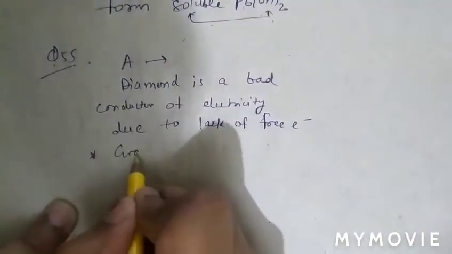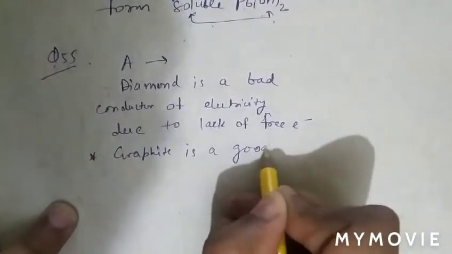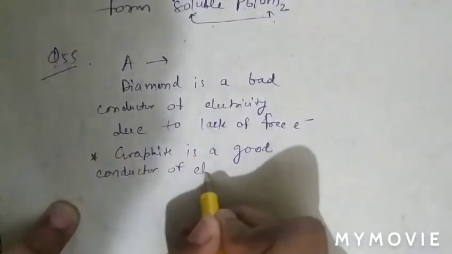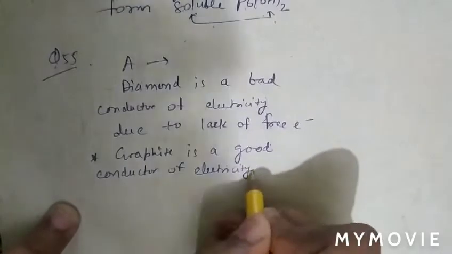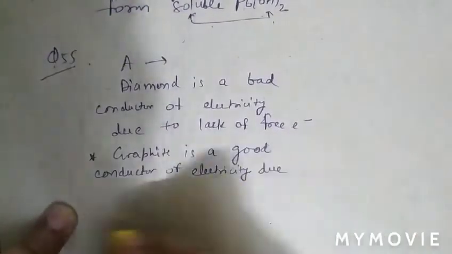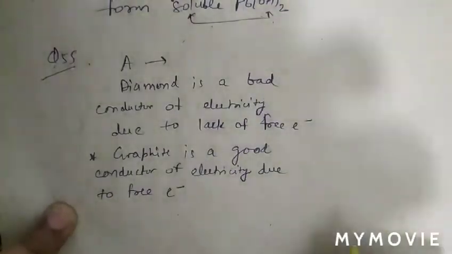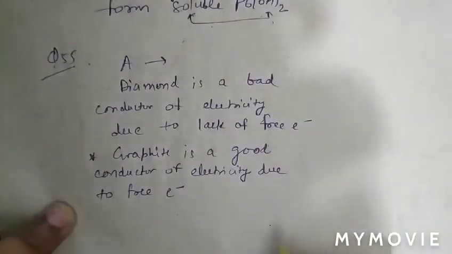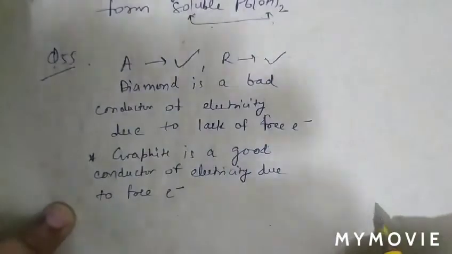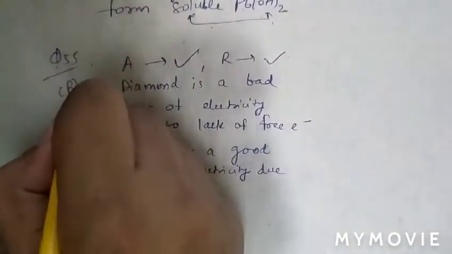While graphite is a good conductor of electricity due to free electrons. So assertion is true, reason is also true, but reason is not a correct explanation of assertion. So question number 55, option B is correct.